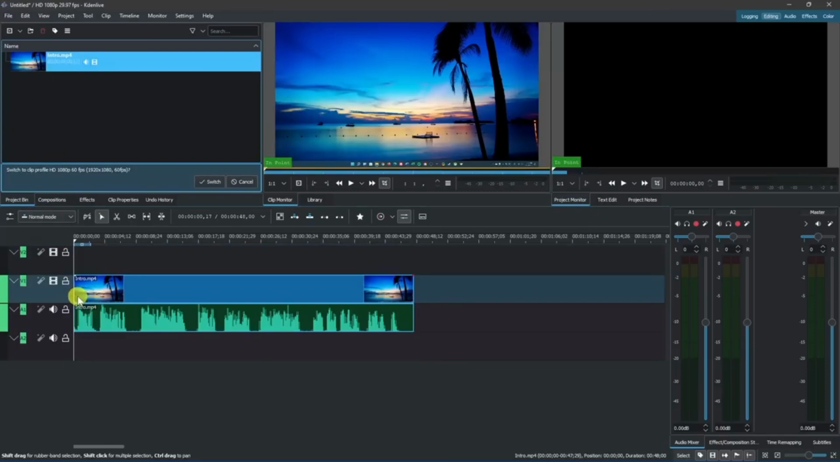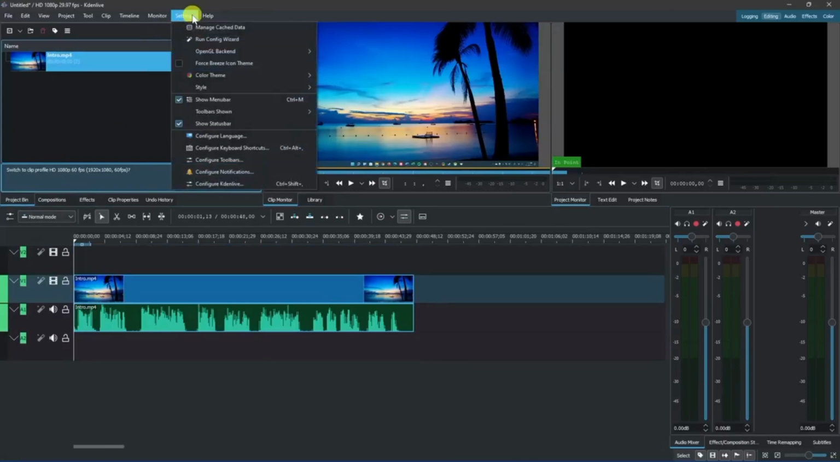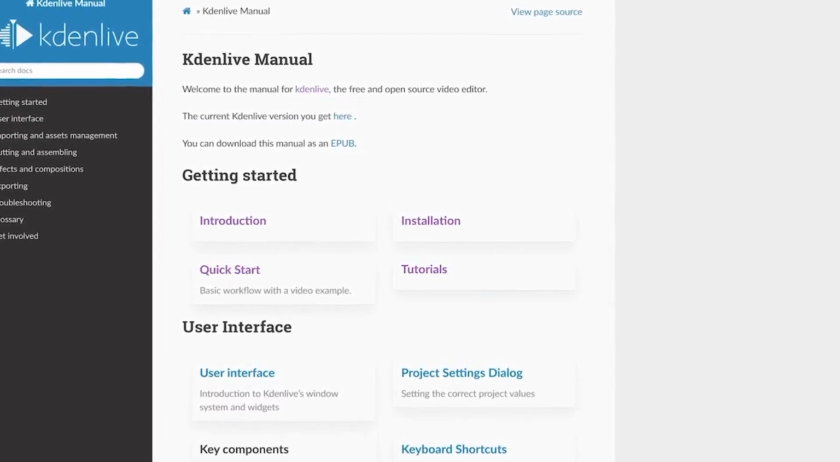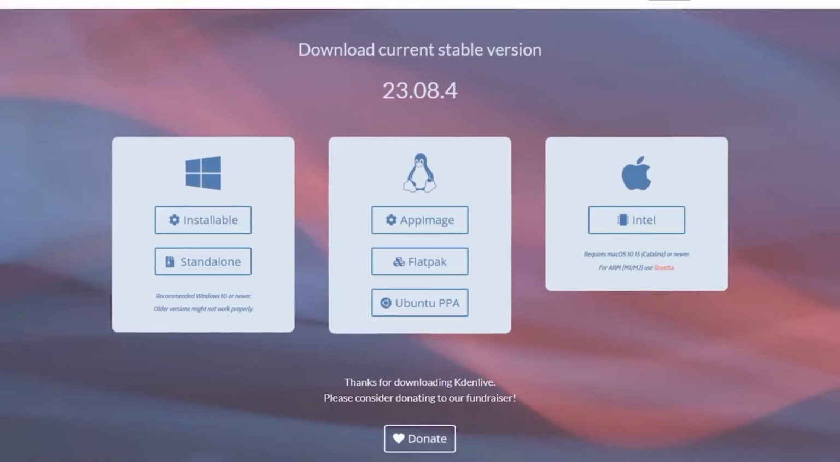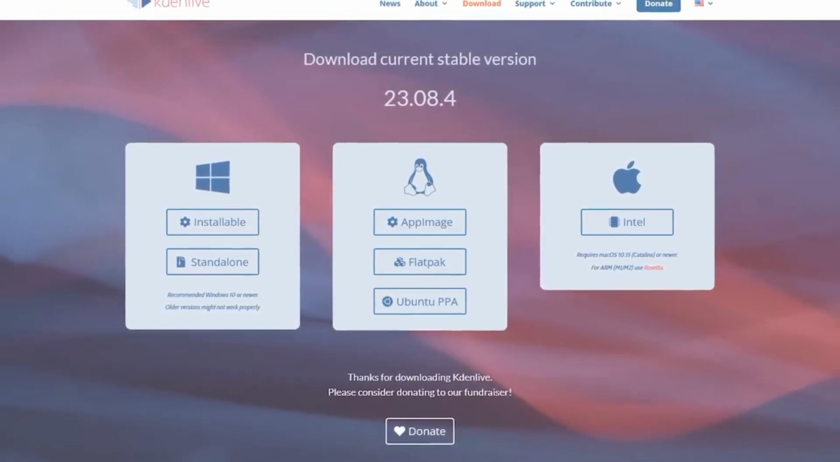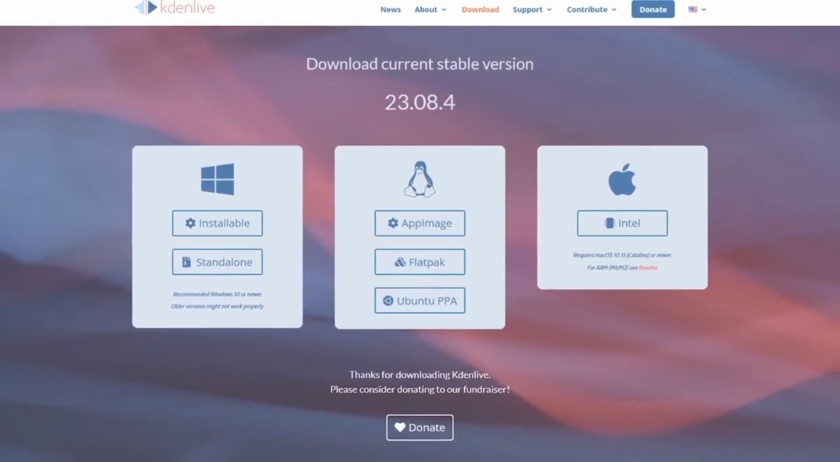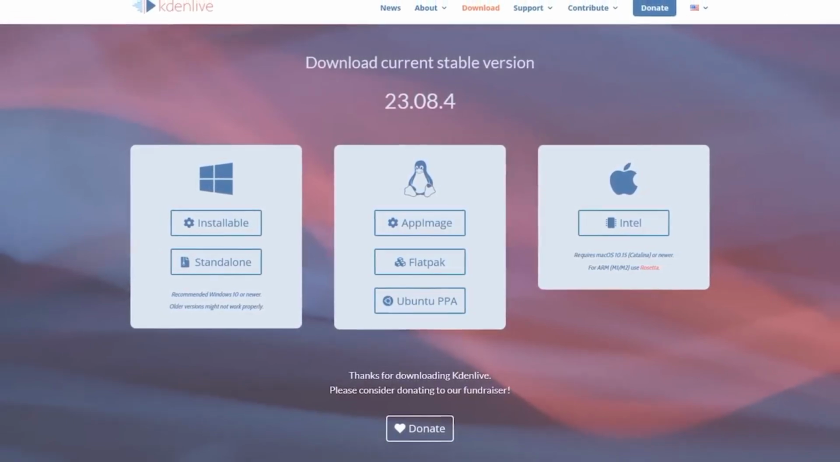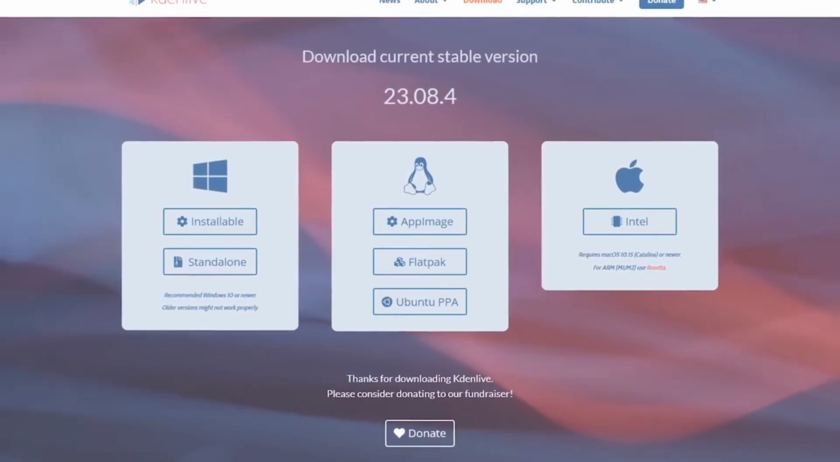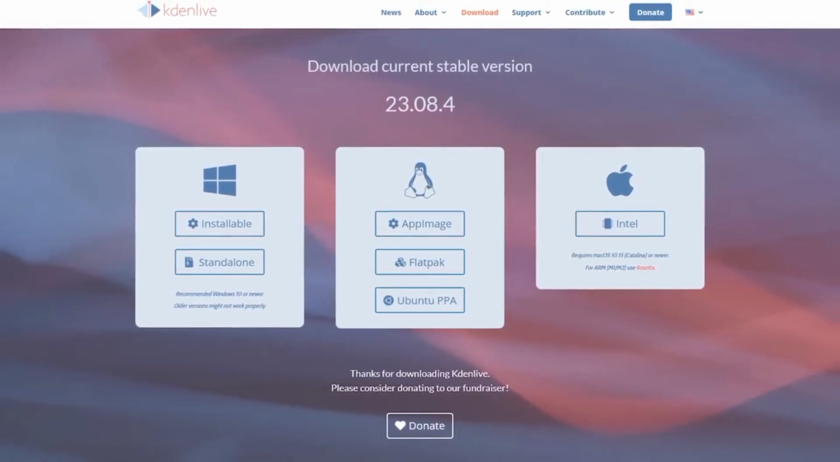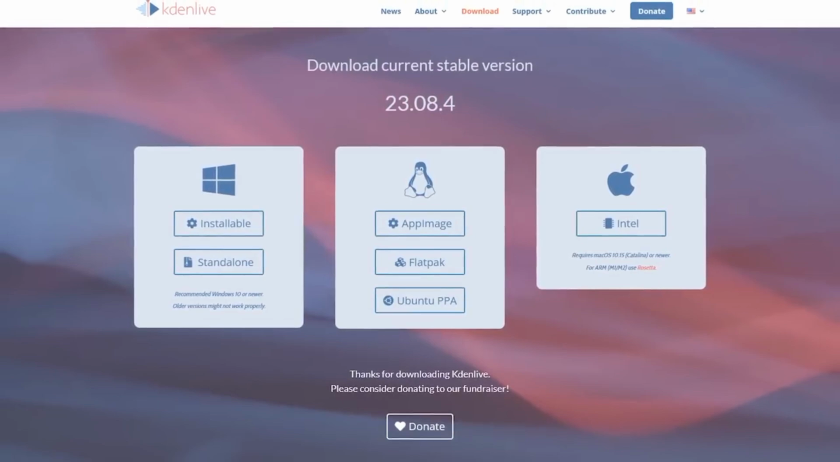Kdenlive's customizable interface allows users to tailor their workspace to suit their workflow, and its proxy editing feature ensures smooth performance even when working with high-resolution footage. The software also supports rendering in numerous formats and resolutions, making it versatile for different output needs. Regular updates from an active developer community ensure that Kdenlive remains reliable and up to date with the latest technological advancements. Overall, Kdenlive is an excellent choice for anyone looking to leverage powerful video editing capabilities without the cost associated with proprietary software, suitable for a wide range of video production tasks.